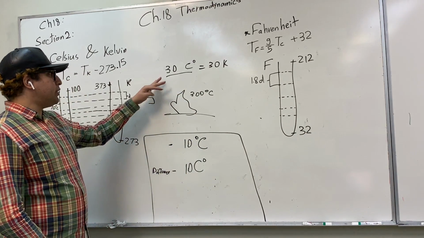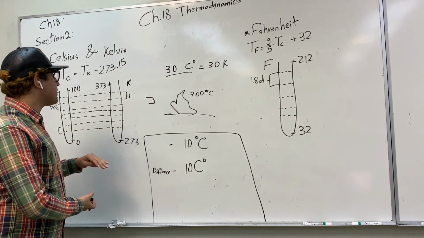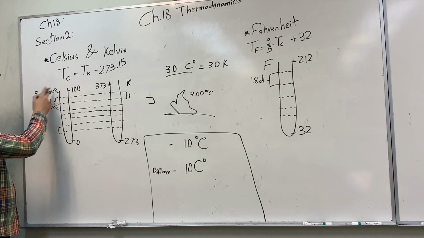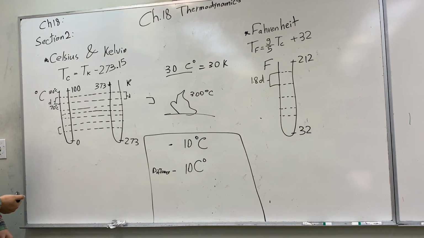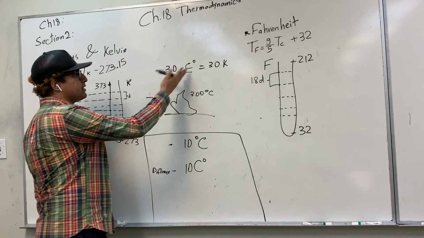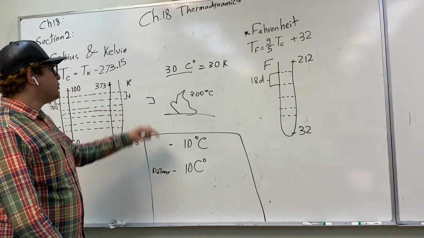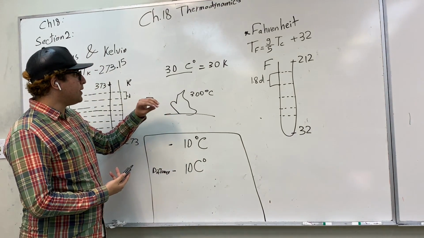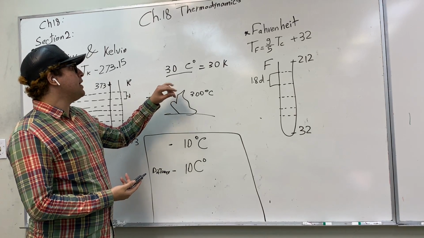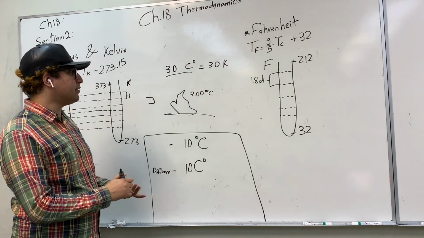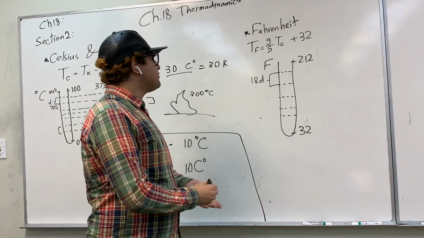But if we're talking about temperature difference, as is the case here, we have a material at 70 degrees Celsius, and when we heat it to 100 degrees Celsius, then the temperature difference between 70 and 100 is 30 Celsius degrees, not degrees Celsius. And when we're talking about temperature difference, we can express the difference in Celsius or Kelvin equivalently, it doesn't make any difference. Okay, now about Fahrenheit.